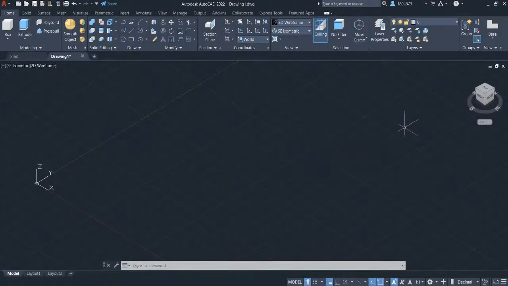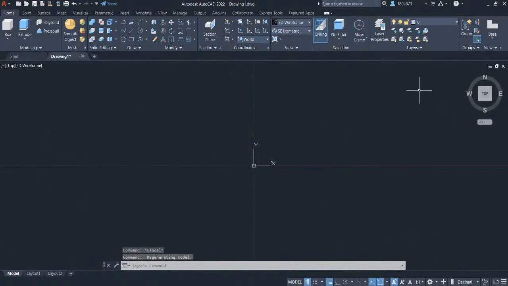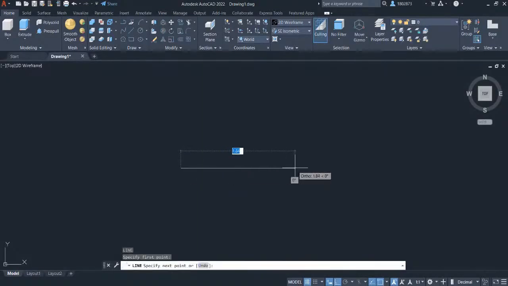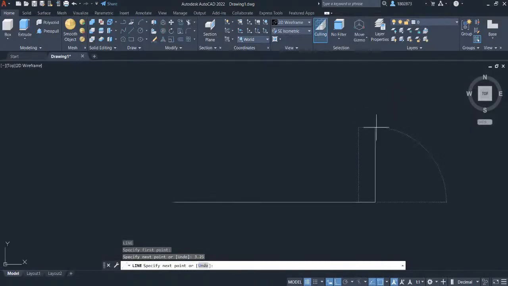Head over to the view cube and select top. Pan over here. Press F8 for ortho mode. Press L for line. Let's key in 3.25 and press enter. Hover your crosshair here and let's key in 1.63. Press enter. Press escape. Press space to repeat line and left click to this endpoint. Let's key in again 1.63. Press enter and press escape.